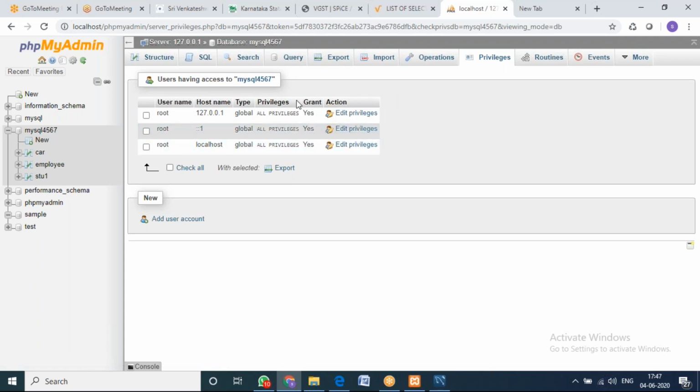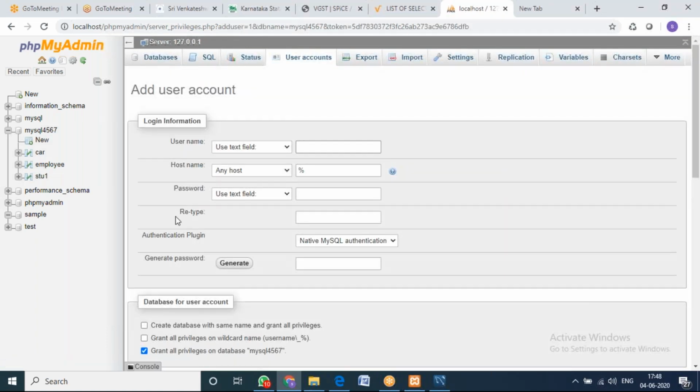Next comes privileges. See, you can see here there are so many privileges. Now what I'm going to do is, for this MySQL 4567, I'm adding one user account. The username is Satya. I'm not changing the host value, let it be the same. The password is Satya123. So password, retype it, Satya123. Authentication, native authentication we are creating. Generate password is really not required, but if you want to generate, you can generate a system password also. If not, you can give your own password.